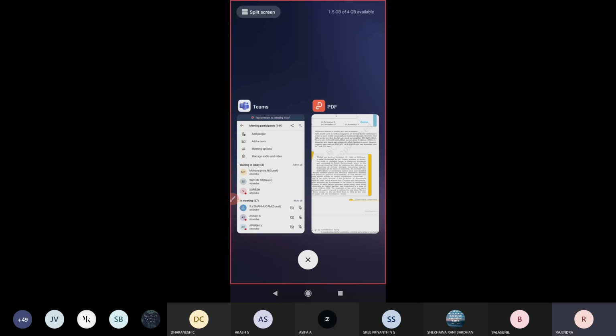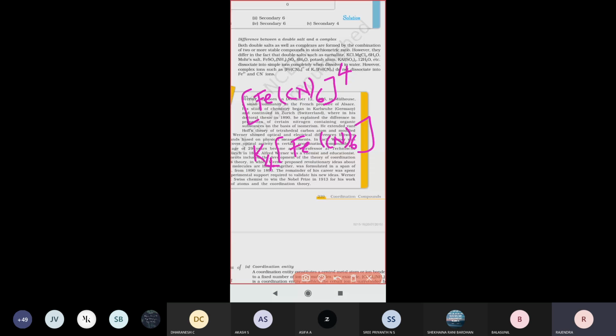So these are called complex compounds. How do we identify them easily? We remember them by the square bracket. Complex compounds are enclosed in a square bracket like this. If a square bracket is present, that is a complex compound.